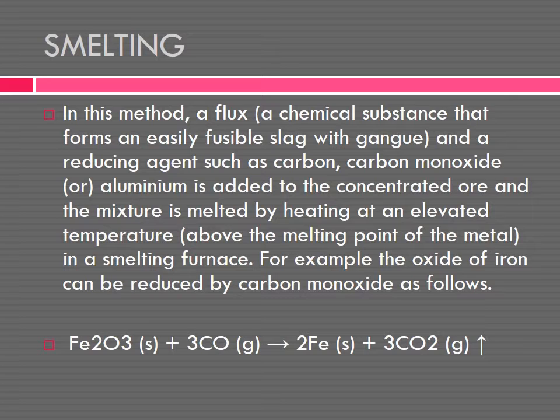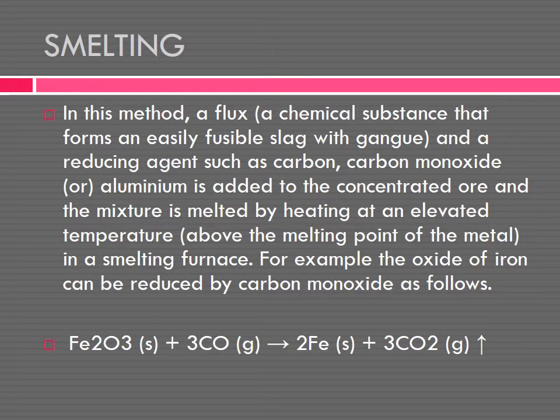See the example. Fe2O3 in solid form plus carbon monoxide as a reducing agent. Here the reducing agent is carbon monoxide. We will get iron, Fe. That is a metal. Metal oxide can be reduced to a crude metal. In this process, what happened?